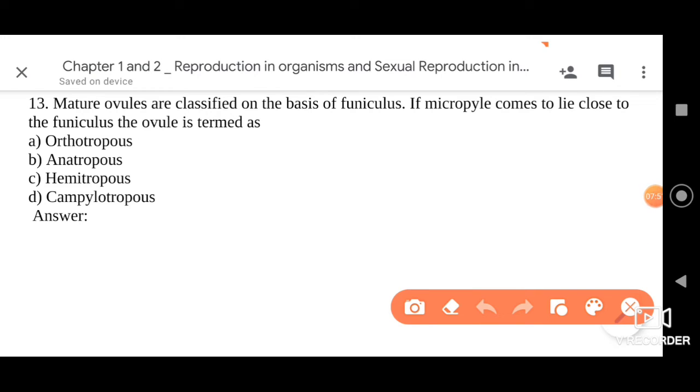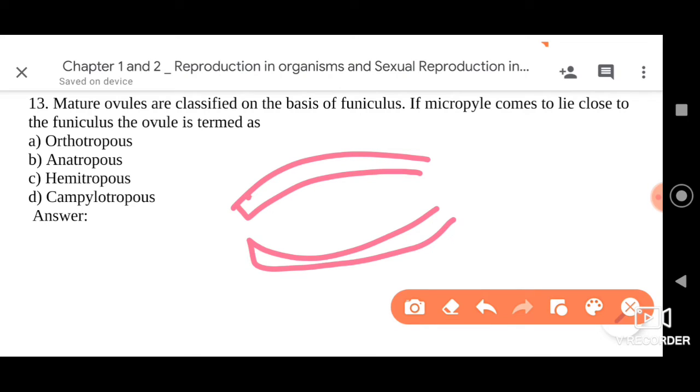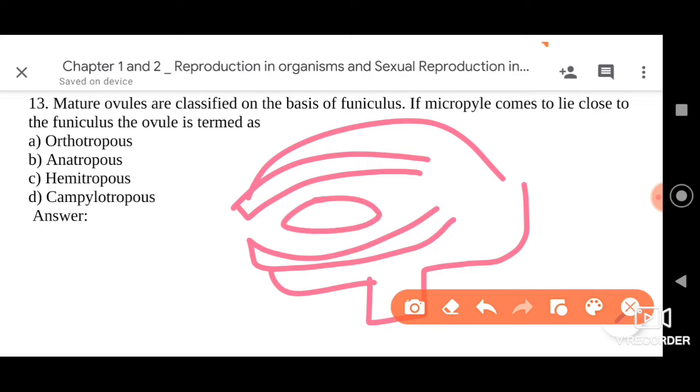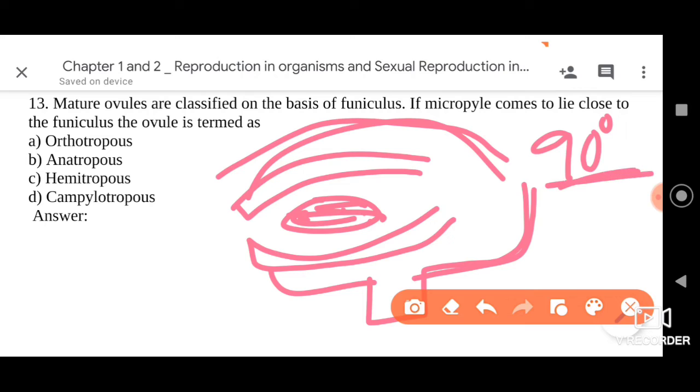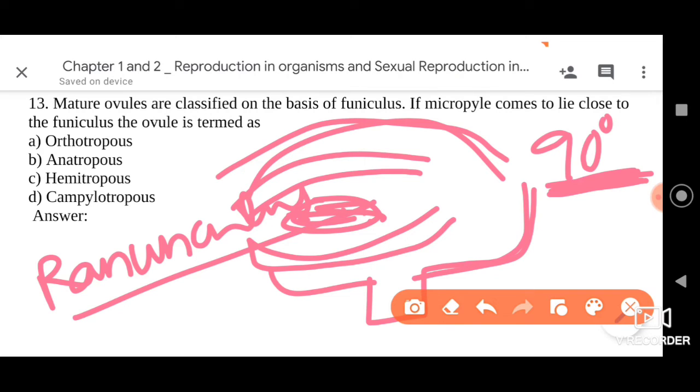We call it the hemitropous or hemianatropous ovule. It's again a type of ovule which we can see as such. You can find the embryo sac here. This is how the structure looks, my dear friends. The body of the ovule is bent to 90 degrees. If the body of the ovule is bent to 90 degrees, that type of ovule is called hemianatropous ovule. An example we can take is Ranunculus. In this plant we can find this type of ovule.